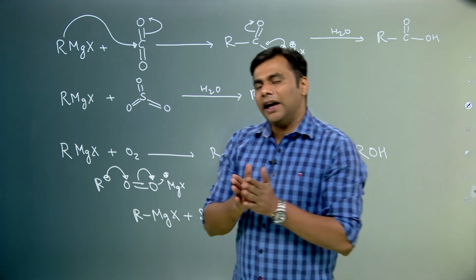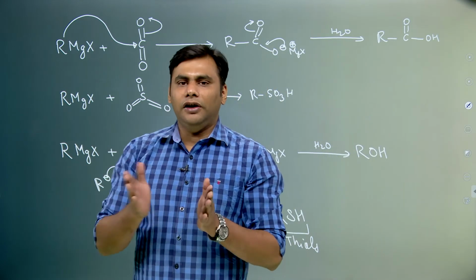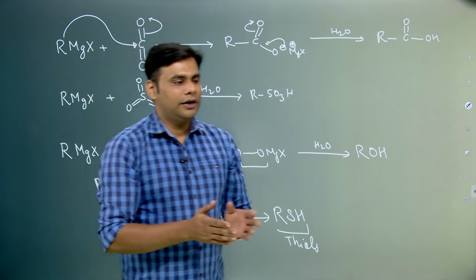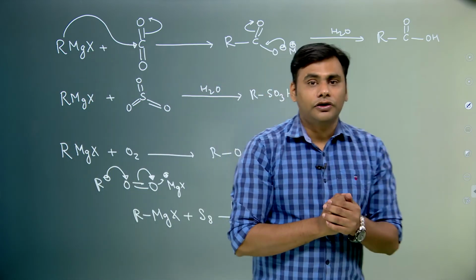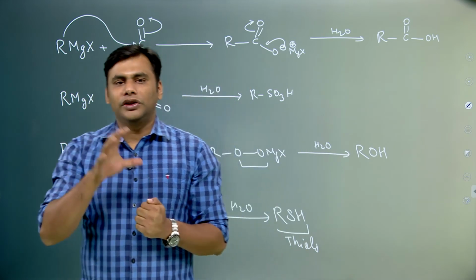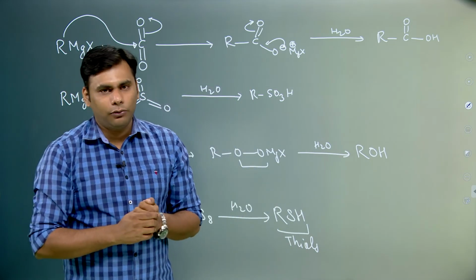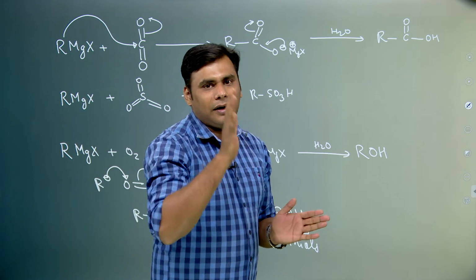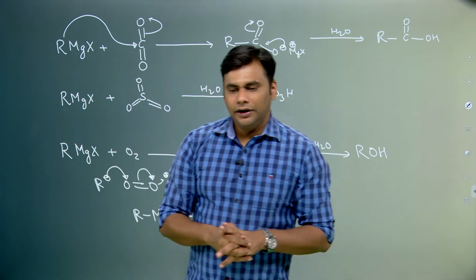Also, if any Grignard reagent is formed in moisture, it will react immediately to form RH. The second thing which we covered was the use of ether, because ether has a lone pair on oxygen, so it stabilizes the magnesium through a coordinate bond and hence stabilizes the Grignard reagent.